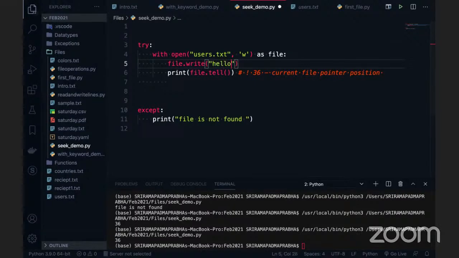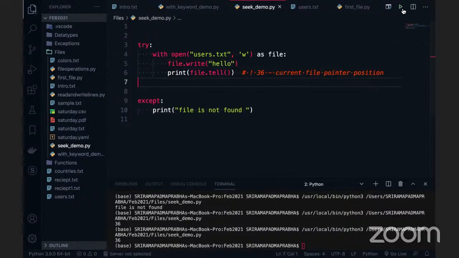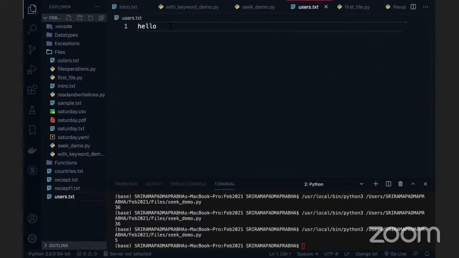I'm going to execute this code. You can see hello. How many characters is hello? 5 characters. So in your file users.txt there is only hello, and there are only 5 characters. So it's very simple now. That is the reason we are getting 5 here, as tell is going to tell you the current file pointer position. So now I'm going back to the seek demo.